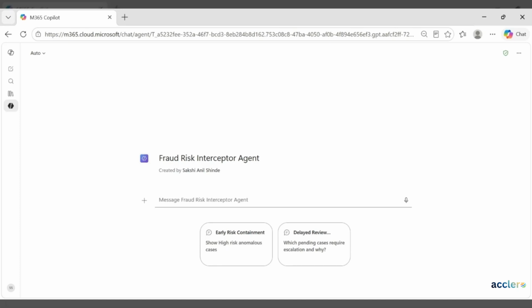This is the Fraud Risk Interceptor Agent. Fraud losses often occur not because the detection fails, but because the action happens too late. So this agent focuses on acting early, using the execution signal to guide timely containment and escalation. Let us test the agent.